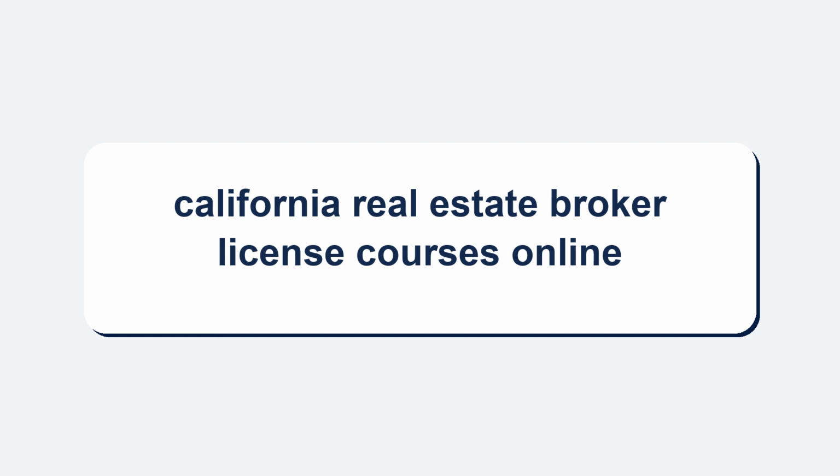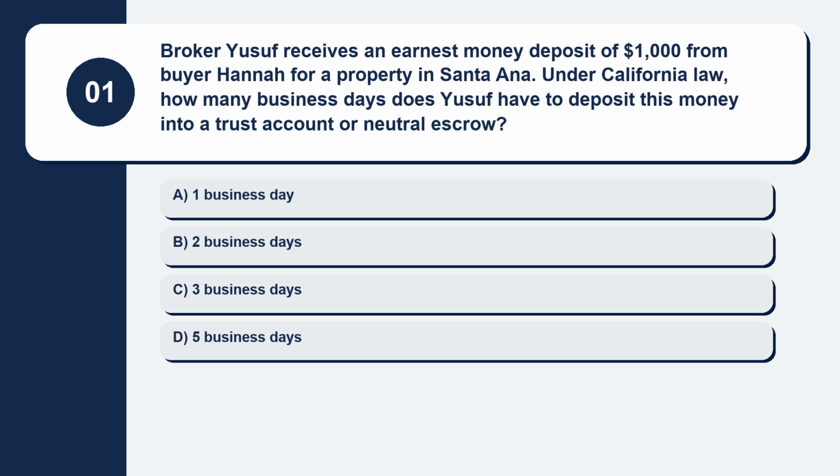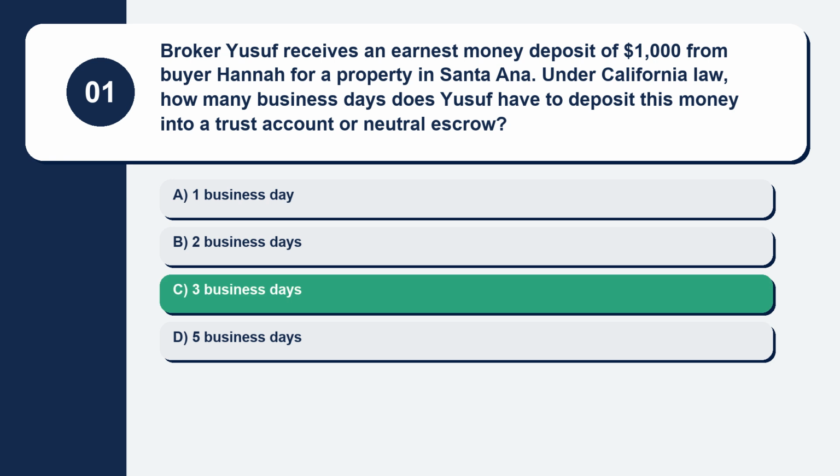Let's begin. Question 1. Broker Yusuf receives an earnest money deposit of $1,000 from buyer Hannah for a property in Santa Ana. Under California law, how many business days does Yusuf have to deposit this money into a trust account or neutral escrow? Here are your options. Option A, 1 business day. Option B, 2 business days. Option C, 3 business days. Option D, 5 business days. The correct answer is option C, 3 business days.